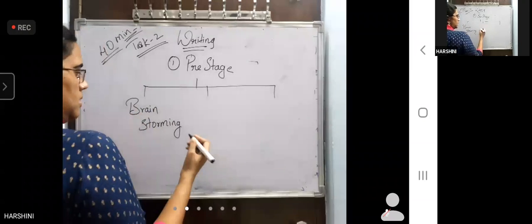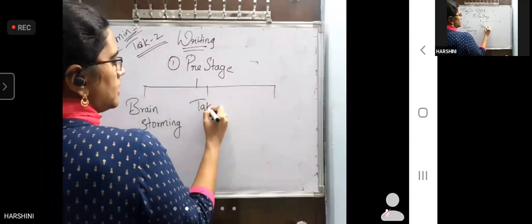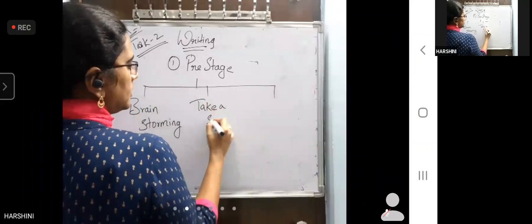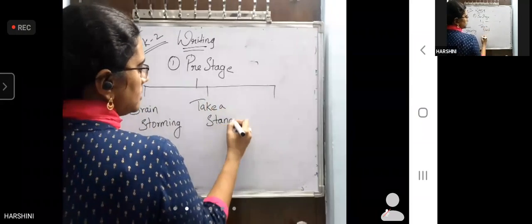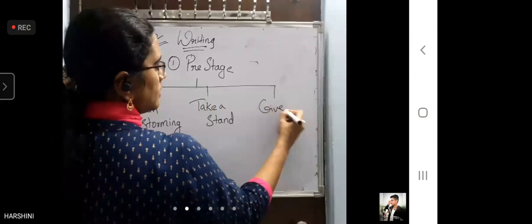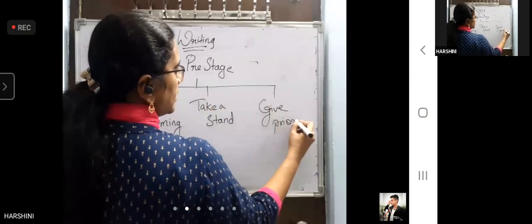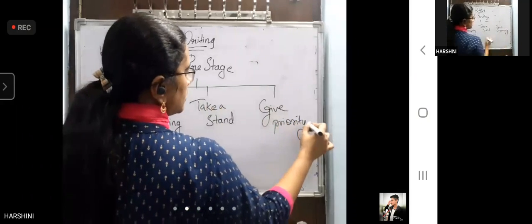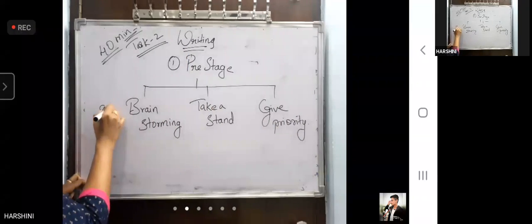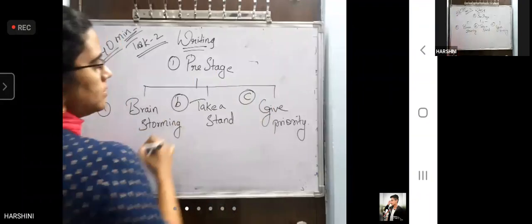Then take a stand, which means take a decision. Then give priority. A, B, C. Friends, see here.